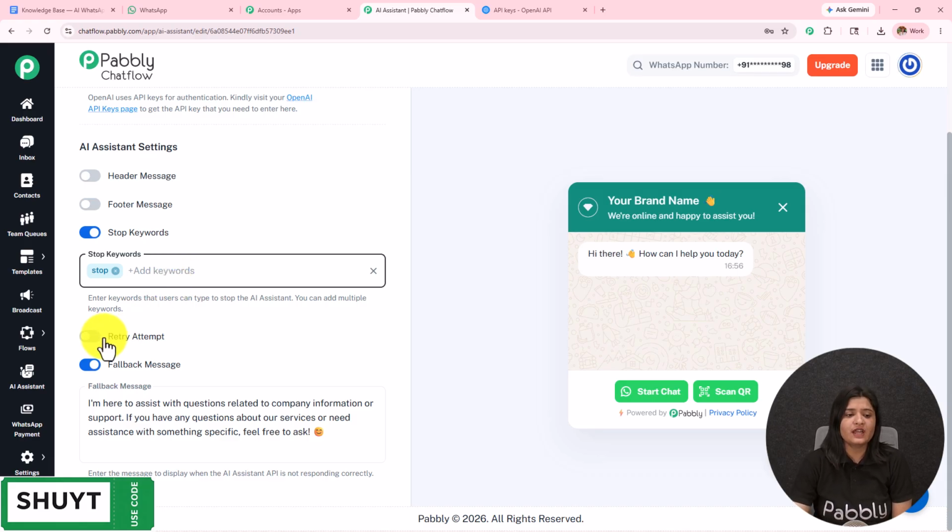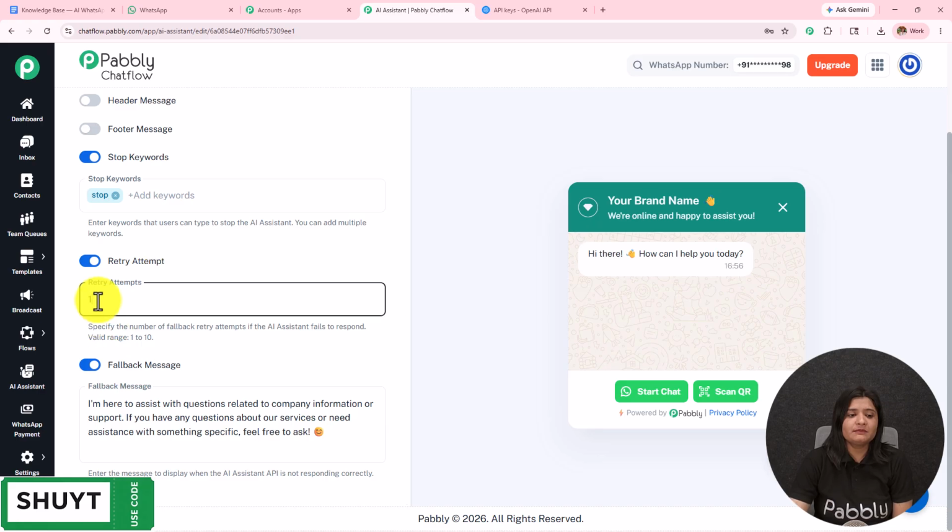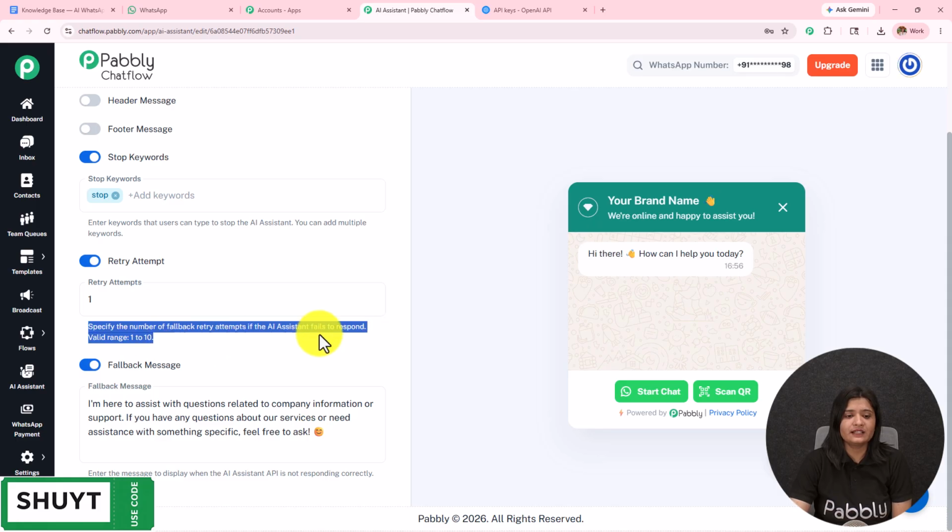Then we have this retry attempt. In the retry attempt I have entered 1. You can enter 1 to 10 according to the requirement. Then you have to specify the number of fallback retry attempts if the AI assistant fails to respond. The valid range is 1 to 10. Here you can enter any number. Whenever the AI agent fails to respond to the query of the customer, it is given a retry attempt to answer the query.